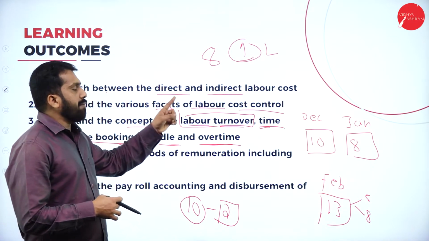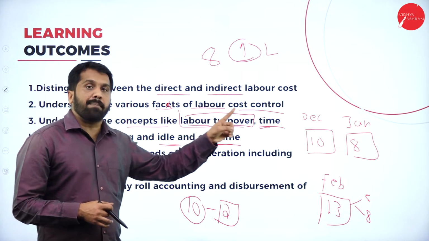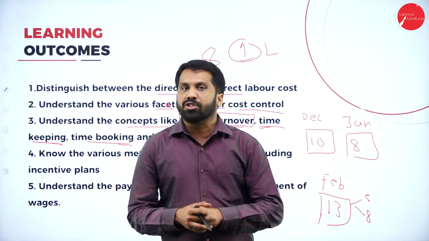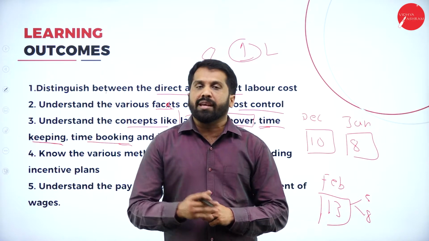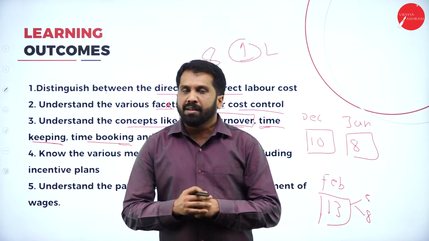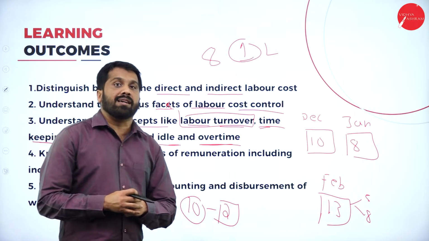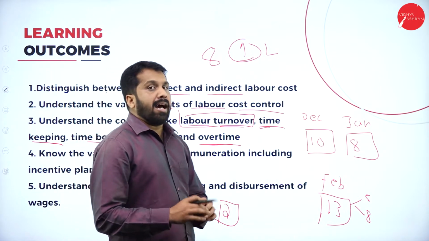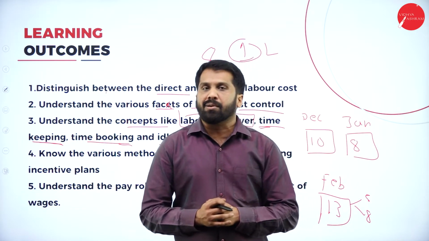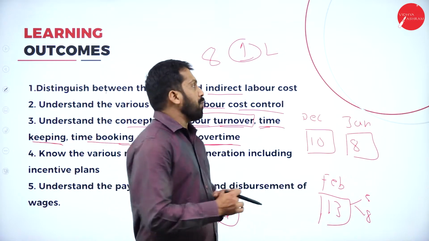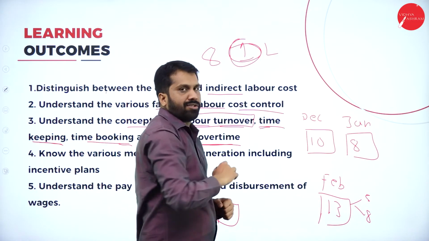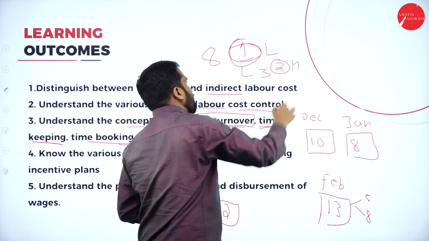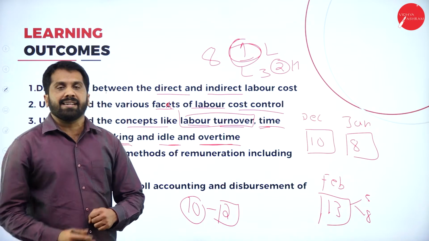In this, we have normal idle time and abnormal idle time also. What is normal? Normal means your lunch time. Without having lunch, you cannot work for a longer time. So these are called normal idle time. What is abnormal idle time? Abnormal idle time is like, you have been given 1 hour for lunch, but you have taken 3 hours. The extra 2 hours we call abnormal idle time.